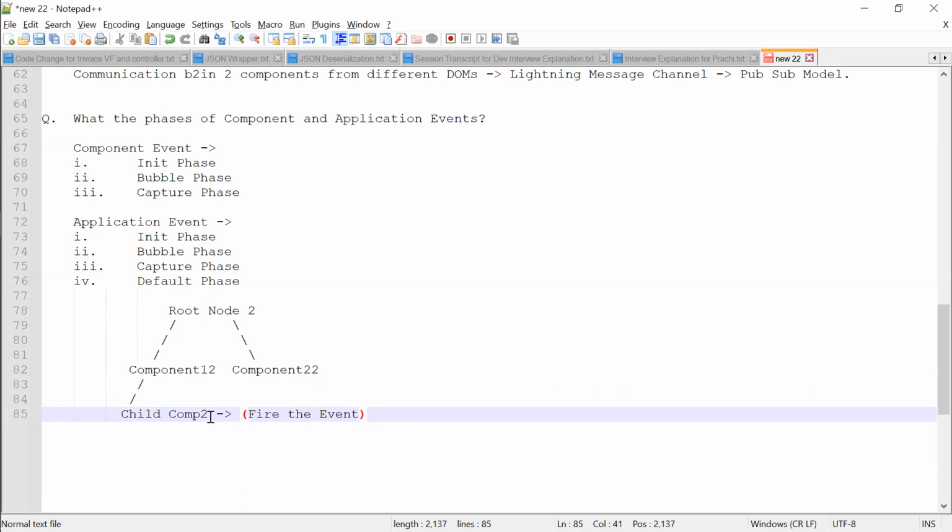Let's say this component is a leaf node of this tree, and the child component is firing an event. So now what will happen? The event will propagate up the tree from bottom to top.